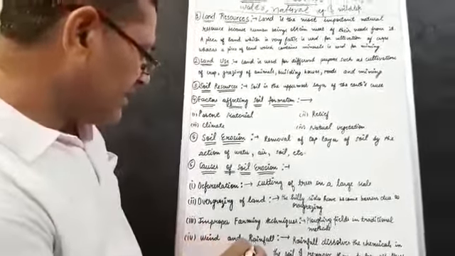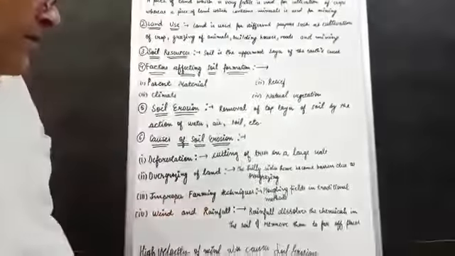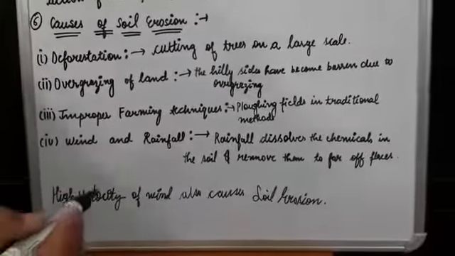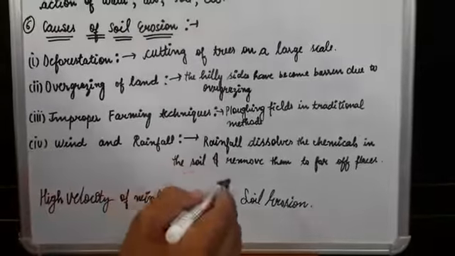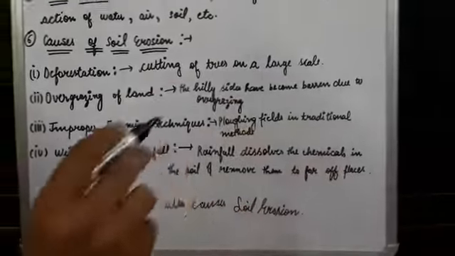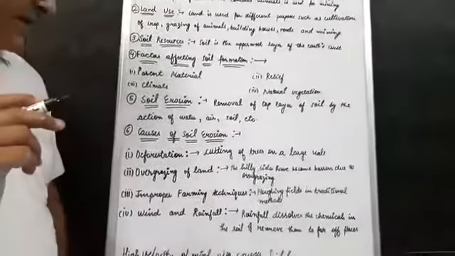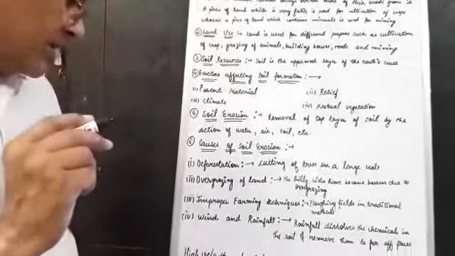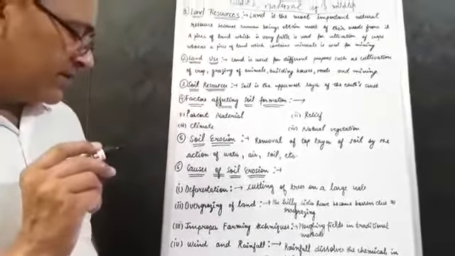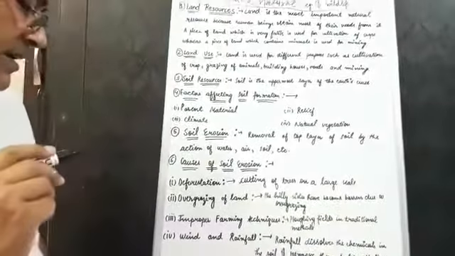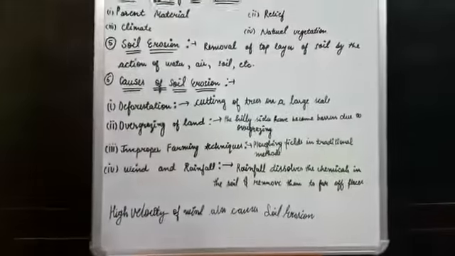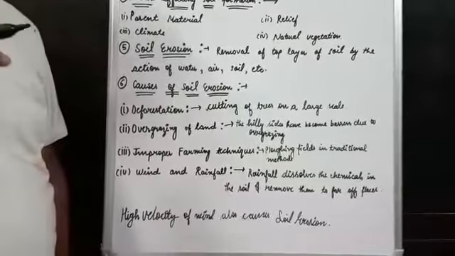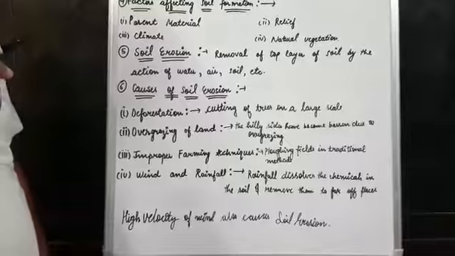Next, wind and rainfall. Rainfall dissolves the chemicals in the soil and removes them to other places. Wind and rainfall are also responsible for soil erosion. The high velocity of the wind causes soil erosion. When the wind speed is very high, or when there is heavy rainfall, these are also responsible for soil erosion.